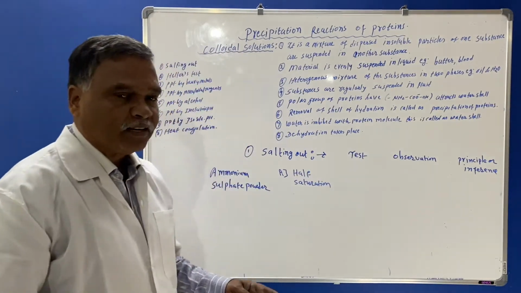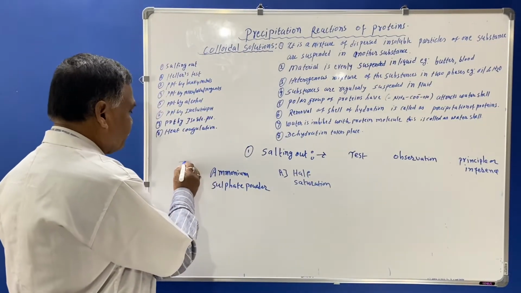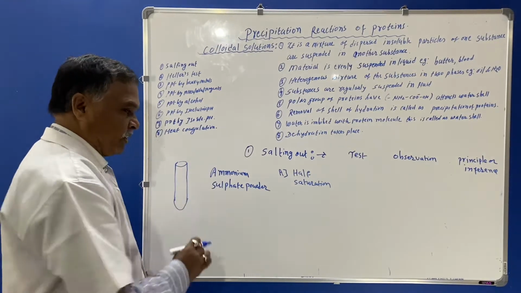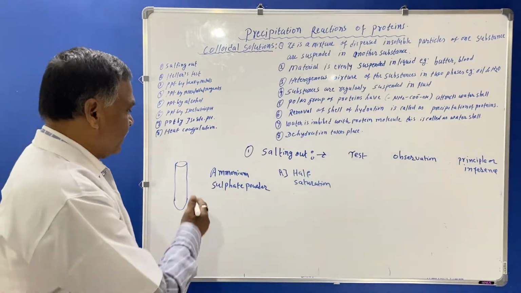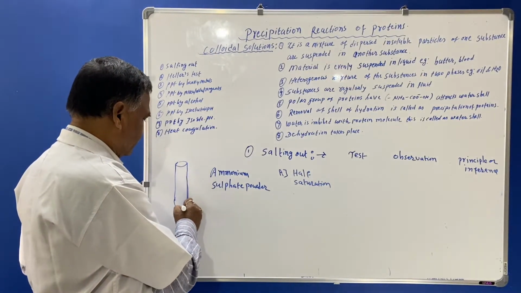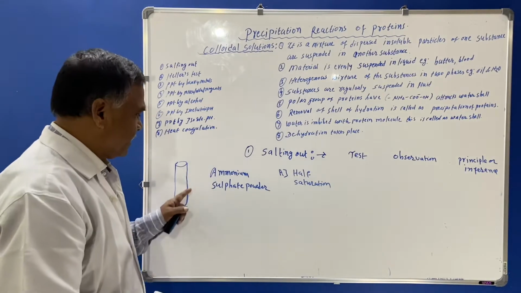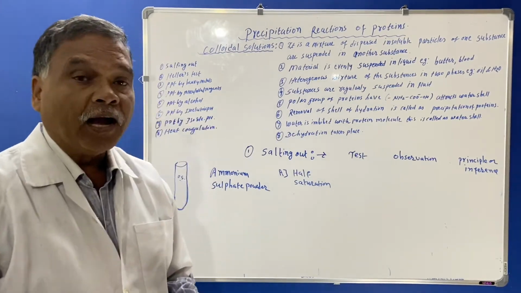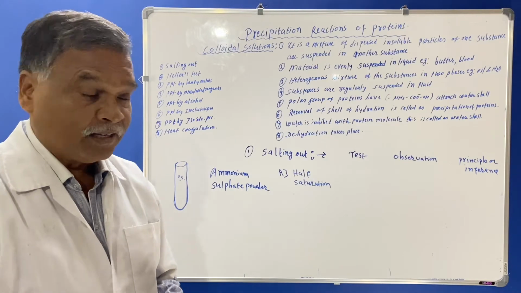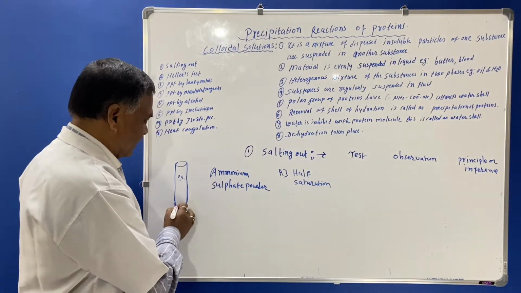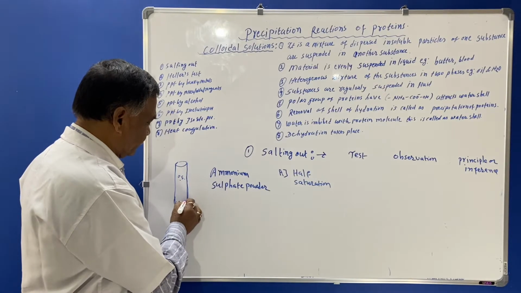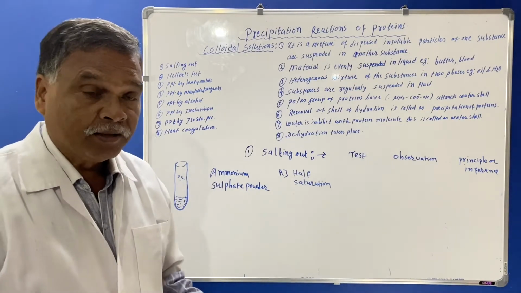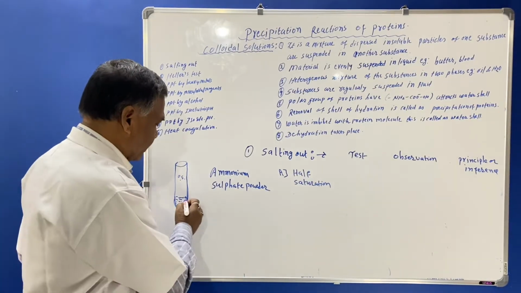For this half saturation, you first have to make a saturated solution of ammonium sulfate. You take the original solution here and add the ammonium sulfate crystals or powder till saturation occurs.